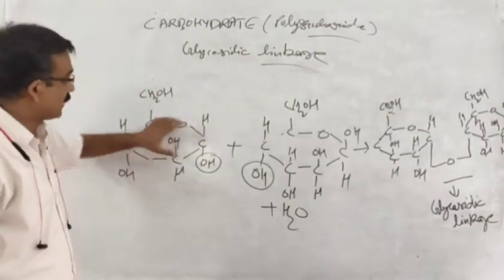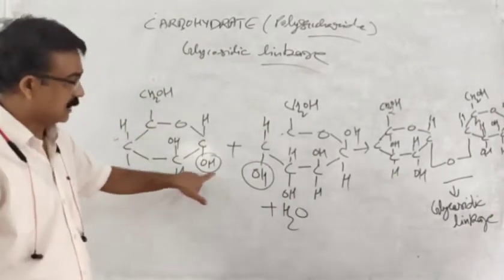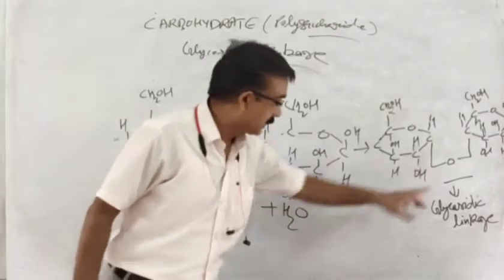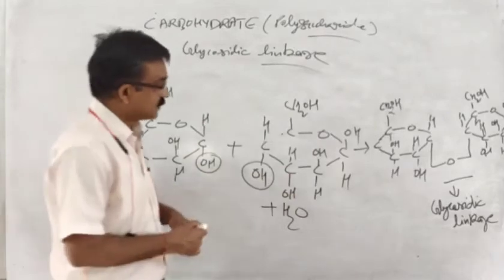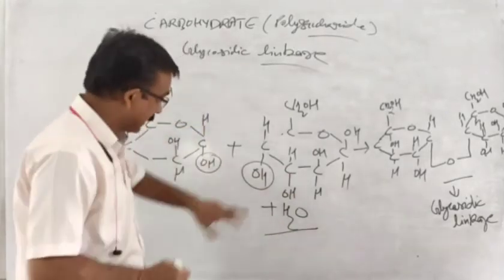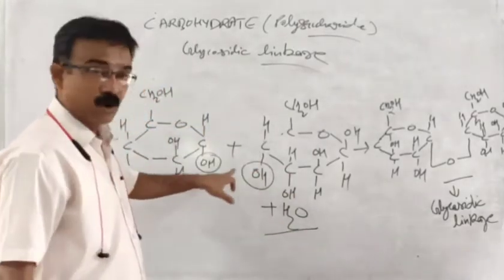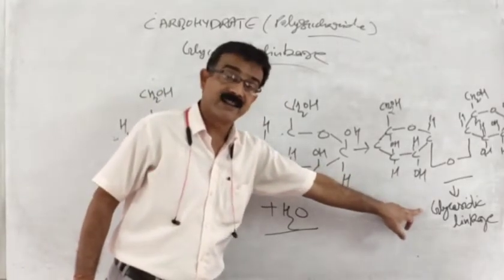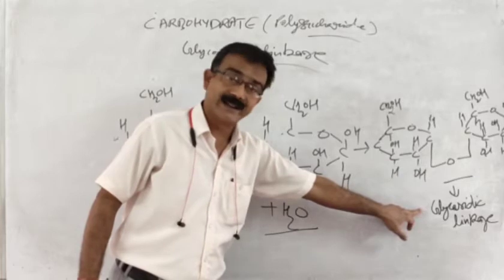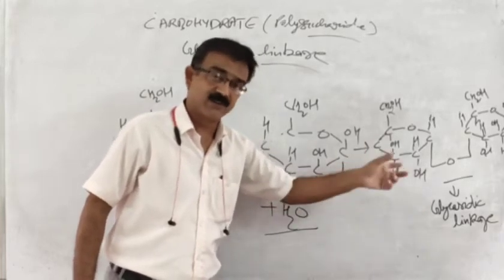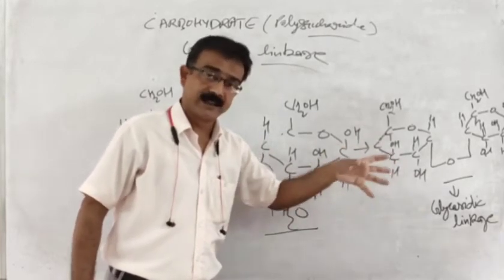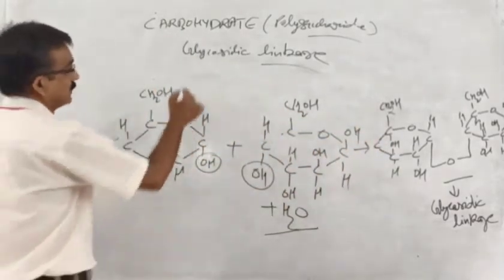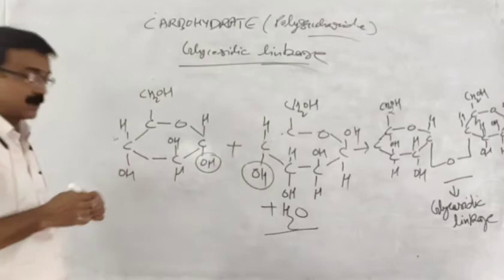How is it formed? In this one, the functional OH groups fuse together, one water molecule is removed, and by the removal of this water molecule, there is a bonding or linking taking place, and this bonding or linking is referred to as N-glycosidic linkage. What is N? The reference of their position, which you will study in chemistry in detail, but here I am just going to explain what is N-glycosidic linkage.